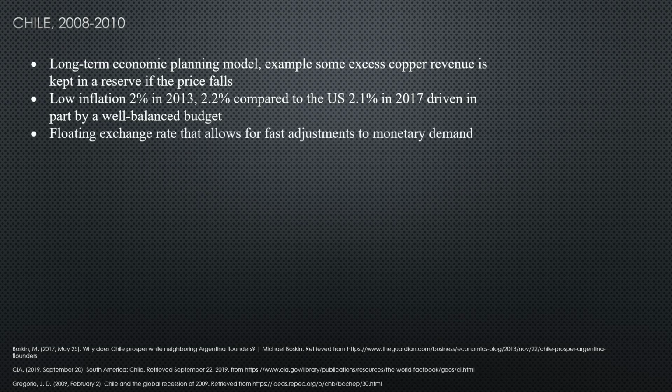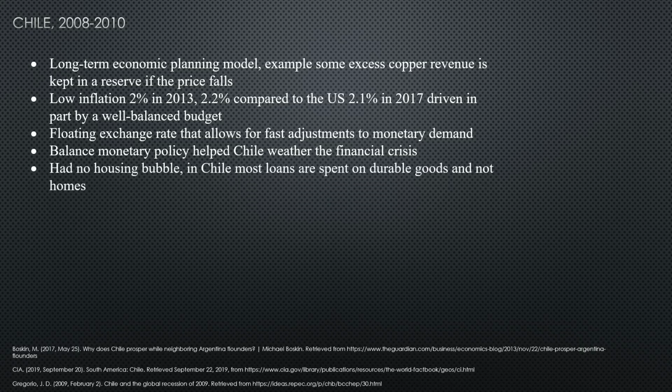They also institute a floating exchange rate that allows for fast adjustments to monetary demand. They balance their monetary policy in order to weather not just the Great Recession, but any financial crisis that may arise. They also had no housing bubble. Much of the Chilean loans were actually spent on durable goods and not on homes. This prevented them from seeing such a housing burst like America did, moderating their recession.